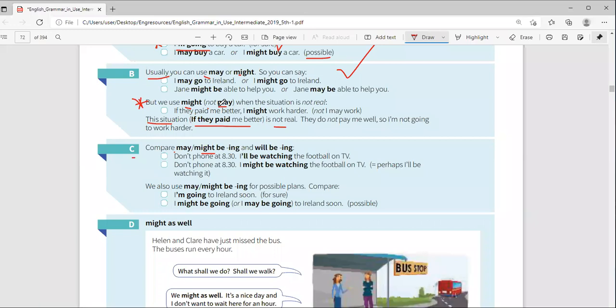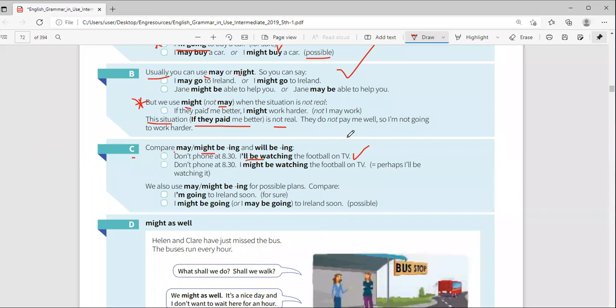Why might be traveling? Because if things go well, then traveling will happen. But I'm not so sure. Don't phone me at 8:30. I will be watching the football on TV. When you say I'll be watching football on TV, you are sure, because you know future continuous.